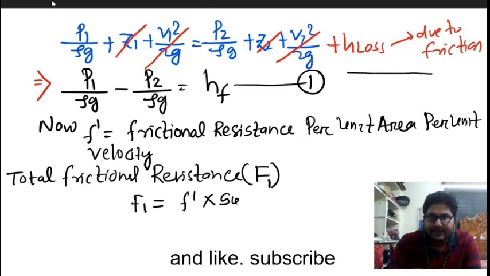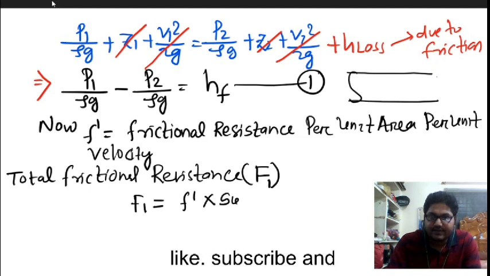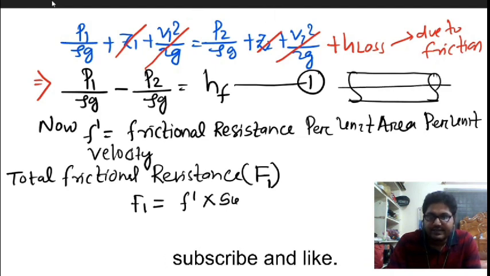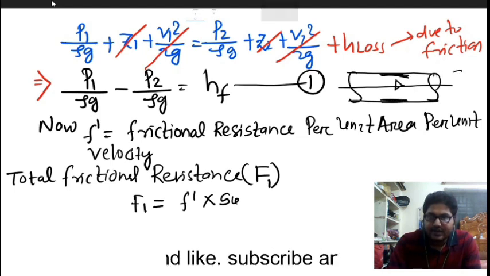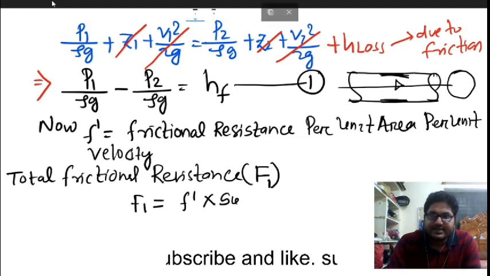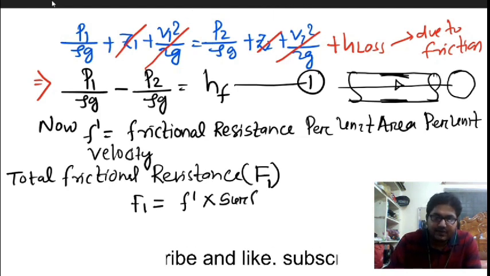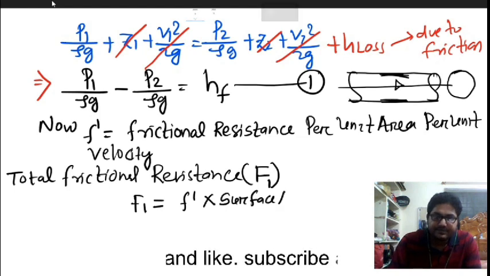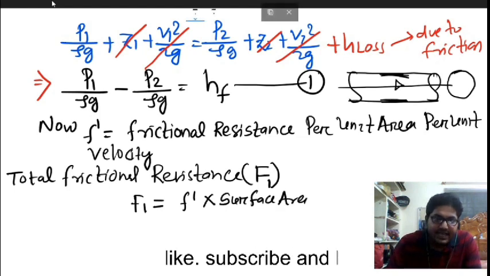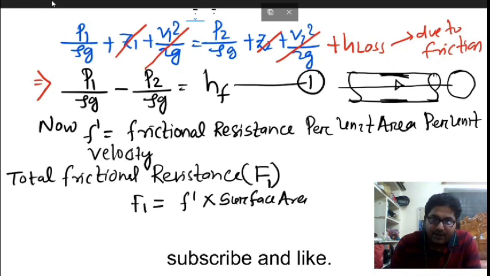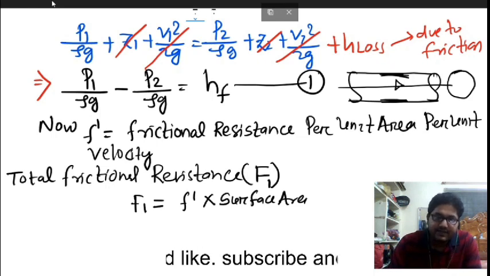Suppose this is my pipe, and water is flowing in this direction. There is some resistance offered at this surface. So if we talk about the surface area, this is the total resistance into surface area. Here F dash is the frictional resistance per unit area per unit velocity. If you want to find the total frictional resistance, then you have to multiply the area and the velocity.